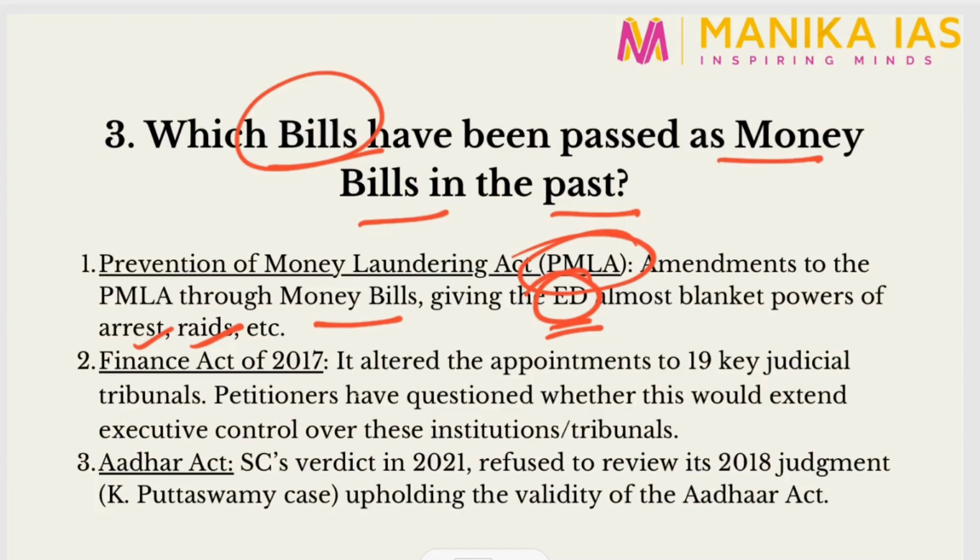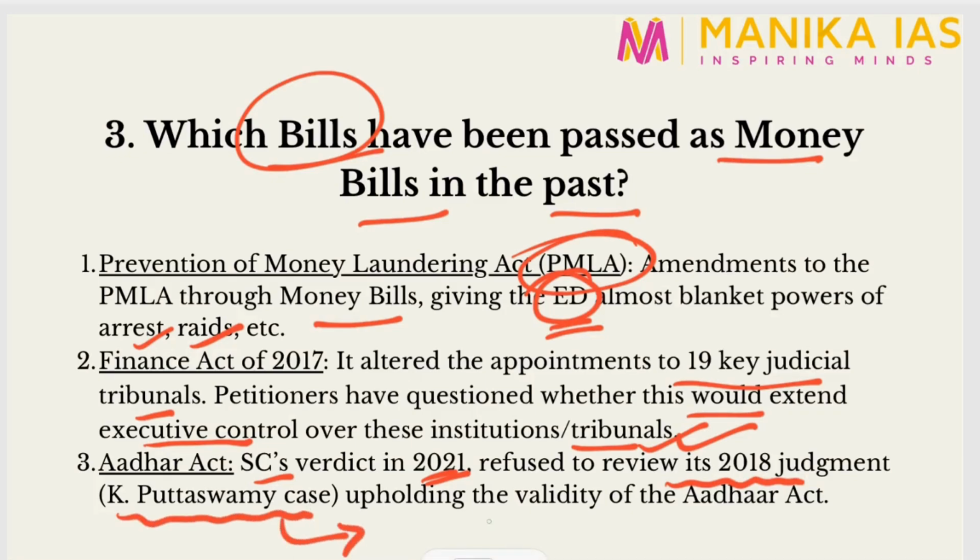The Finance Act of 2017 has also made some major changes to 19 key judicial tribunals. Petitioners have questioned whether this would extend executive control over these institutions and tribunals. So here also, with the help of these tribunals, the ruling government can have certain impact on the opposition parties. The third is the Aadhaar Act. The Supreme Court verdict in 2021 refused to review its 2018 judgment in the K. Puttaswamy case. It actually upheld the validity of the Aadhaar Act, and obviously that it can be passed as a money bill.